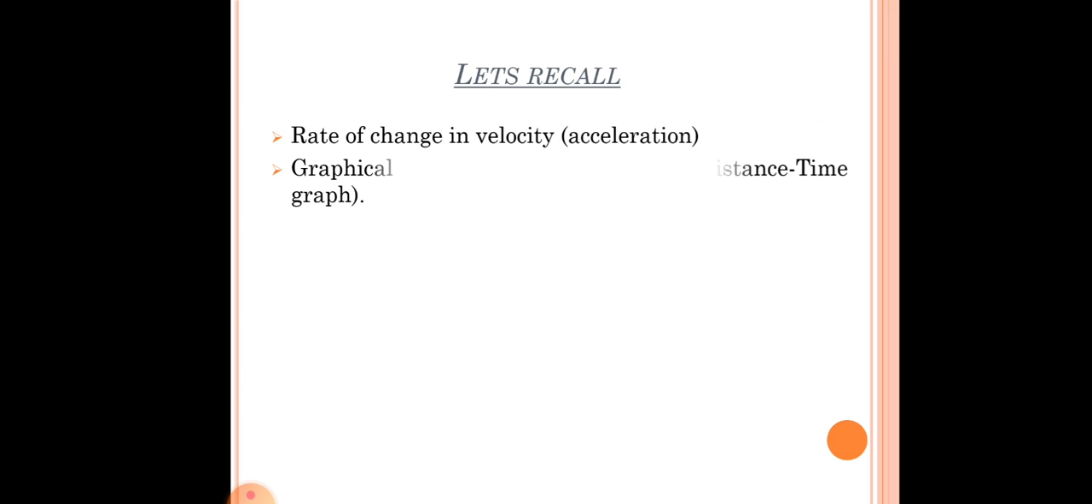So let us try to recall what we have studied. We discussed rate of change in velocity, which is acceleration, and we have also tried to solve a numerical based on acceleration, right? Then we discussed graphical representation of motion through distance time graph, right? We represented motion in distance time graph. In distance time graph, we discussed non-uniform and uniform motion.